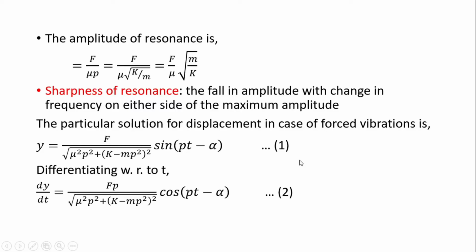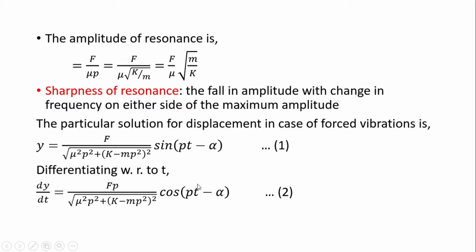If we differentiate this with respect to time, we obtain the velocity, given by dy by dt equal to this, that is equation 2, where simply the sine function becomes cos, and the p will be there, that is the coefficient of t that comes in the product. Now since this is a velocity, it will be maximum when this cosine term is maximum. And what is the maximum value of this cosine term? That is simply equal to 1.